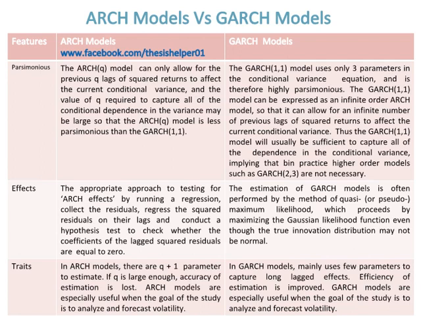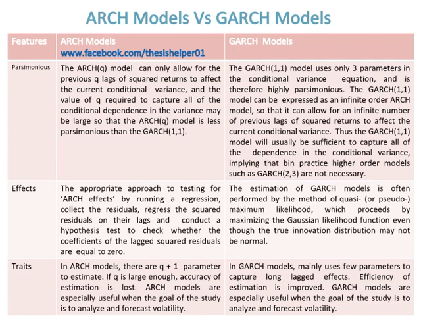The GARCH-1-1 model can be expressed as an infinite-order ARCH model, so that it can allow for an infinite number of previous lags of squared returns to affect the current conditional variance. Thus, the GARCH-1-1 model will usually be sufficient to capture all of the dependence in the conditional variance, implying that in practice higher-order models such as GARCH-2-3 are not necessary.